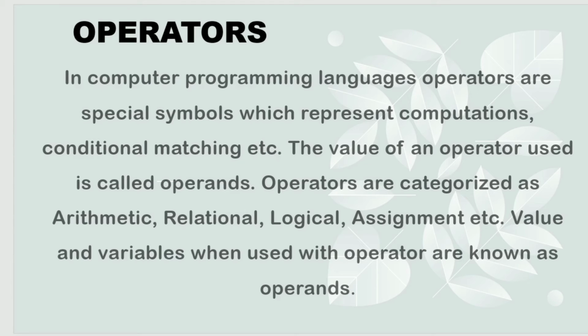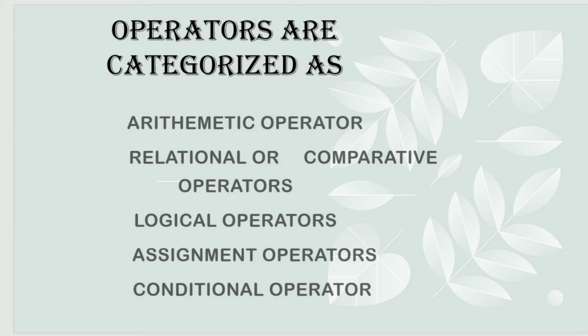Next we are moving to operators. Actually in computer programming languages, these are special symbols which represent computations, conditions, matching, etc. The values an operator works on are called operands. These operators are classified as arithmetic operators, relational or comparative operators, logical operators, assignment operators, and conditional operators.